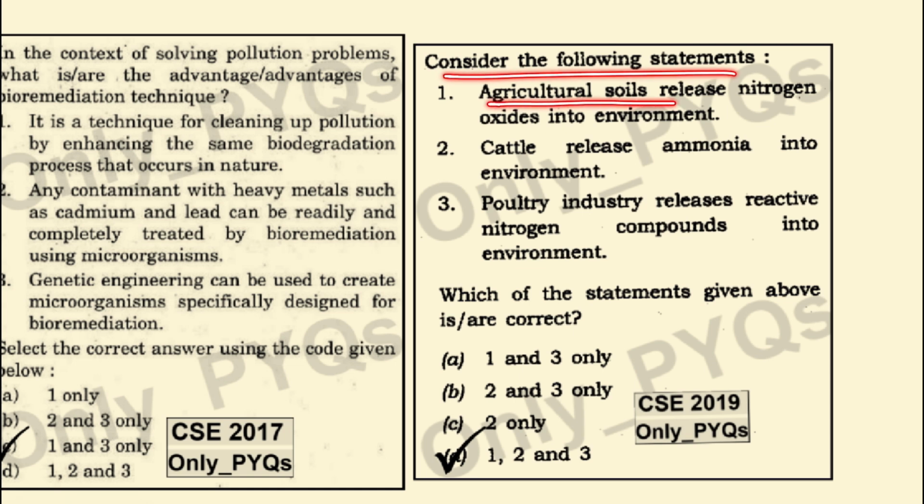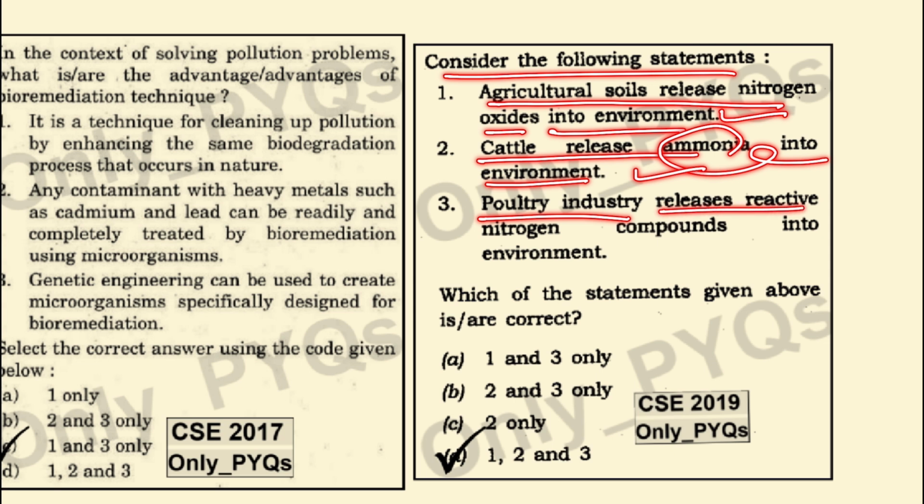Consider the following statements. Agricultural soil releases nitrogen oxide into the environment. This is the correct statement. Cattle releases ammonia into the environment. This is also correct. The poultry industry releases reactive nitrogen compounds into the environment. This is also correct. So 1, 2 and 3 becomes the answer.